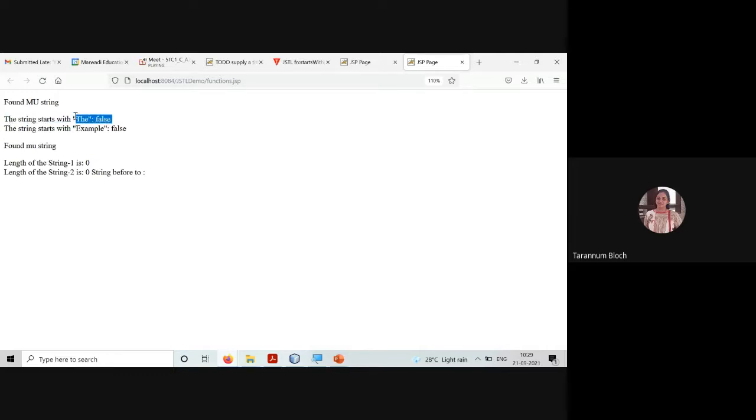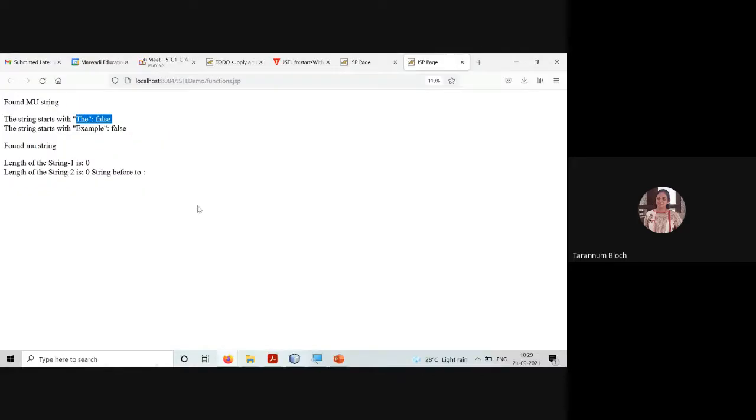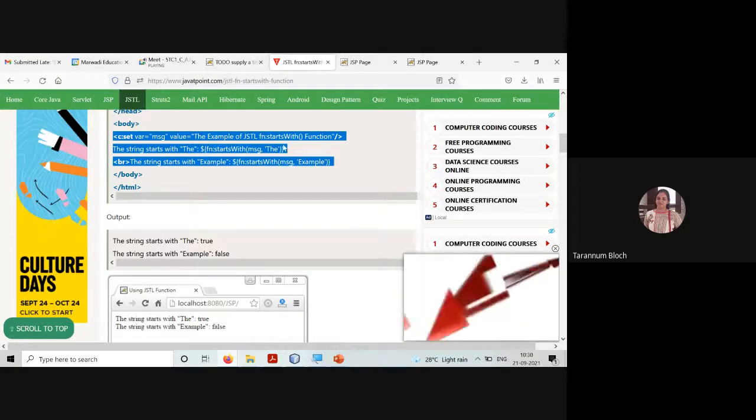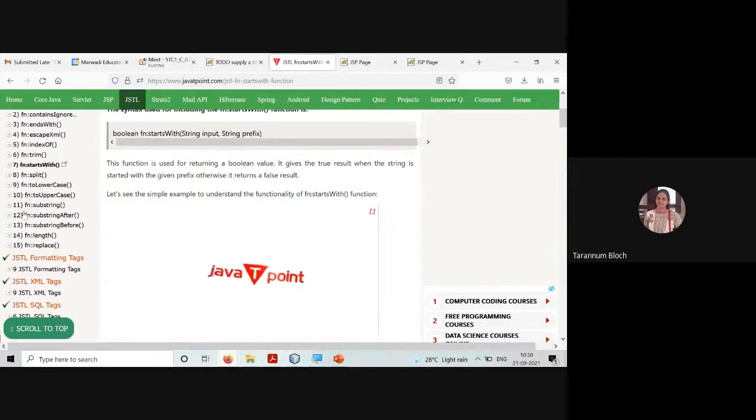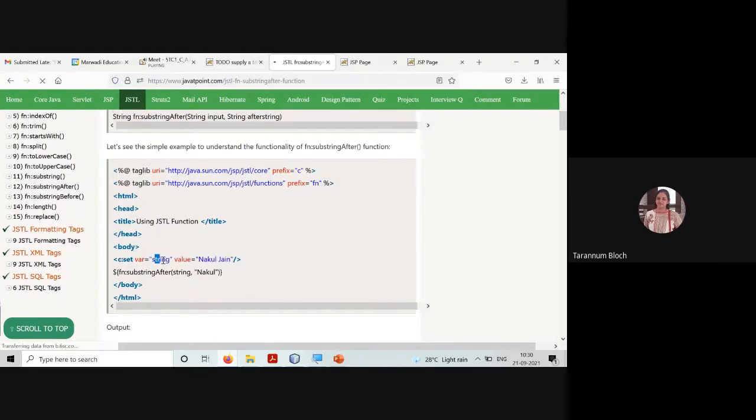The way we have startsWith, we have endsWith. substringBefore will return you the entire string before the given string. So you can run all these examples. You can see here substringAfter and substringBefore. If I'm writing the string Nakul Jain and I'm saying substringAfter Nakul, it will return me Jain.